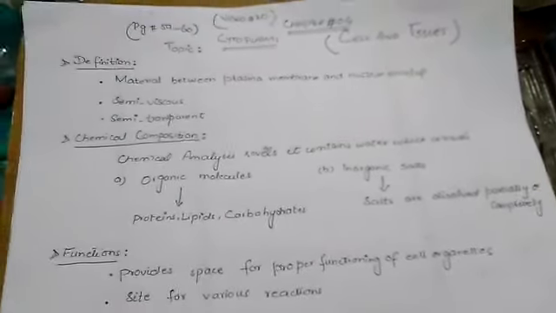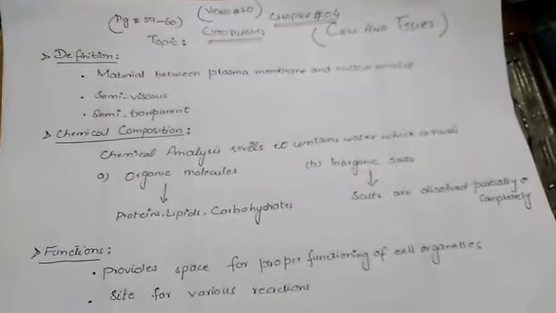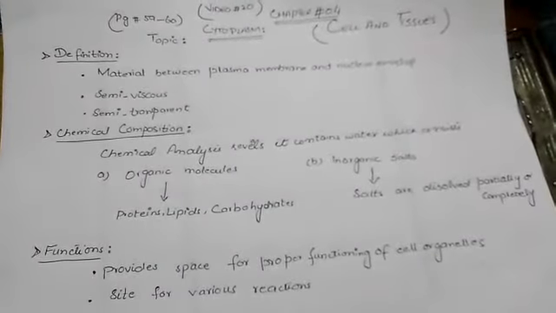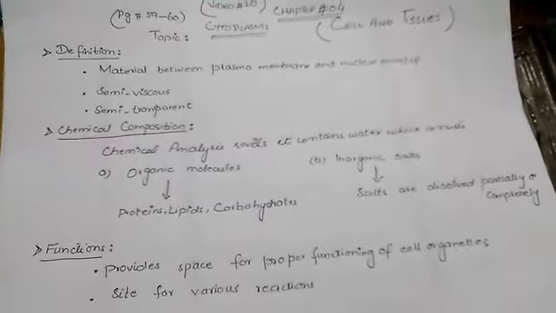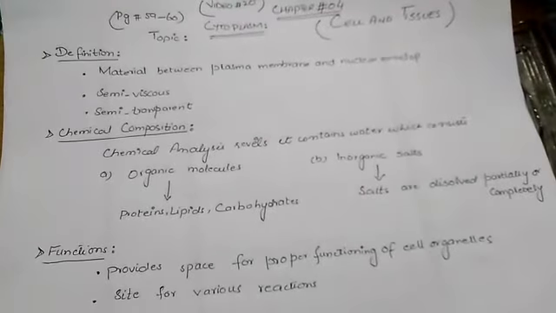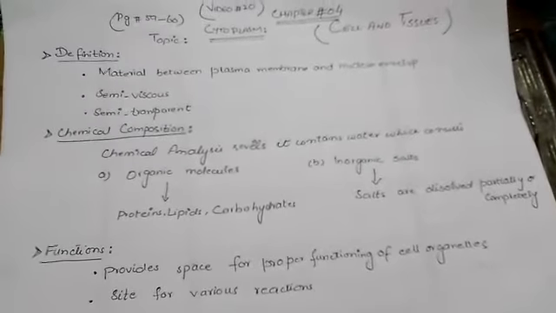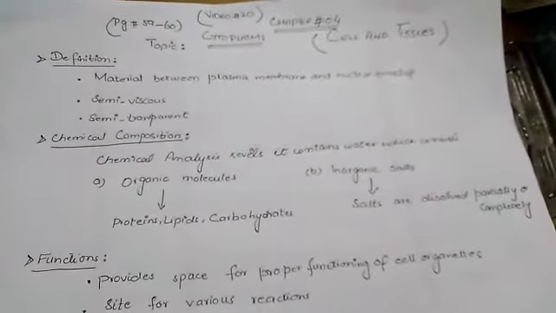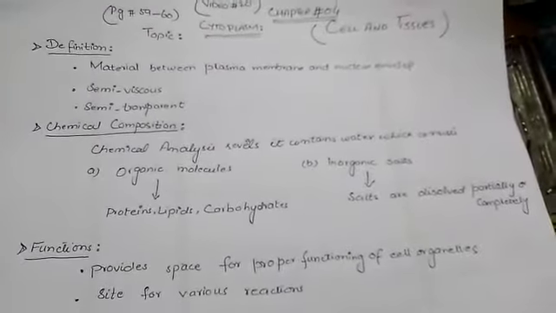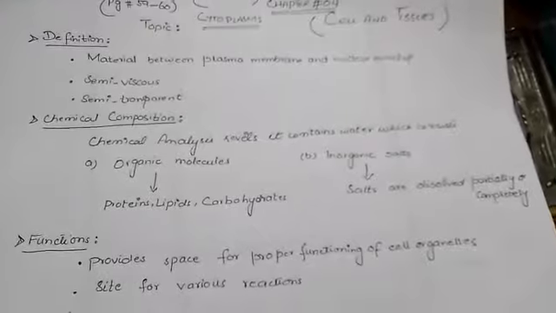First of all, the definition. Cytoplasm is defined as the material between the plasma membrane and the nuclear envelope. Plasma membrane is another name for the cell membrane. It is a semi-viscous and semi-transparent substance. Viscous means thickness, and semi-transparent means its transparency is semi-permeable. It allows certain materials to pass through.